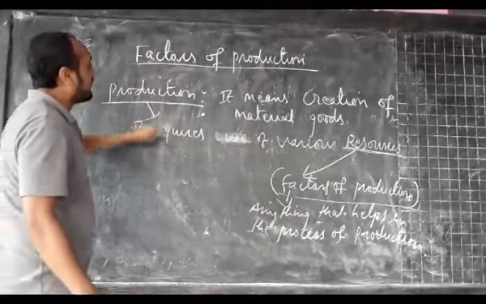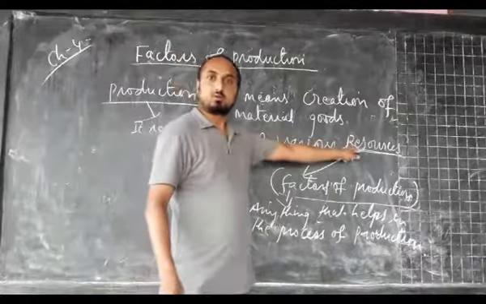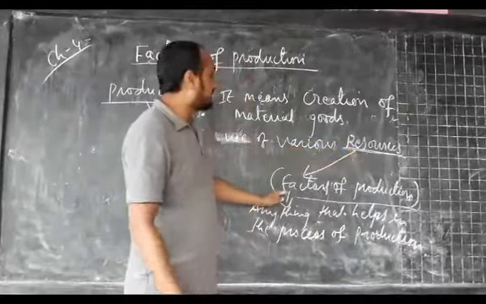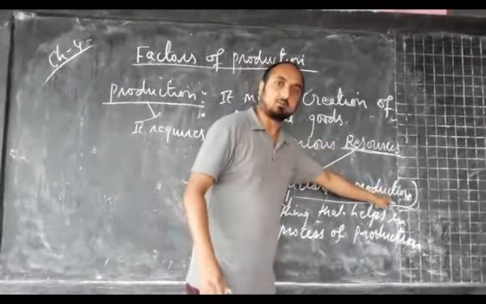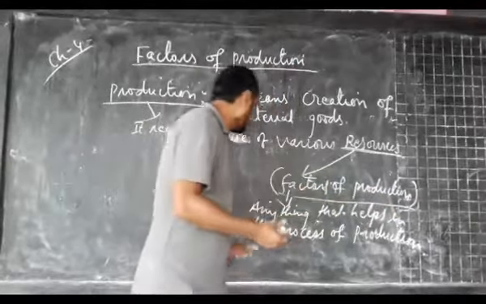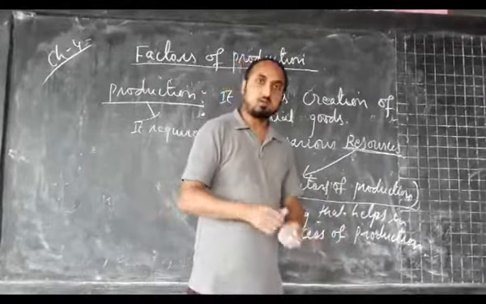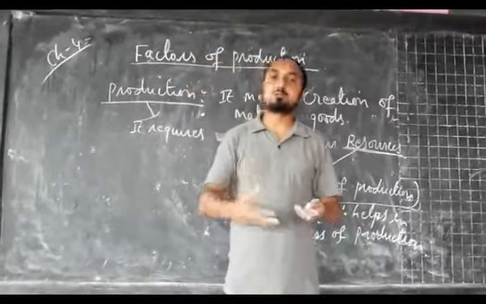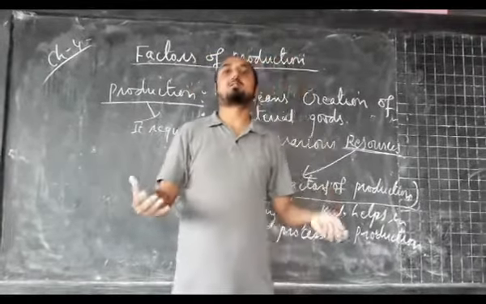Now this production requires use of various resources. Those resources are factors of production. And what are factors of production? Anything that helps in the process of production is called factors of production.